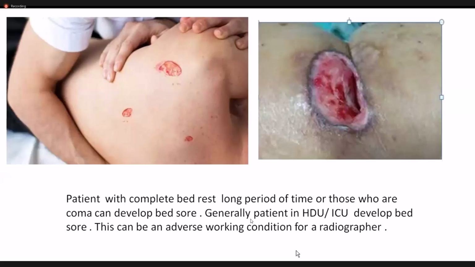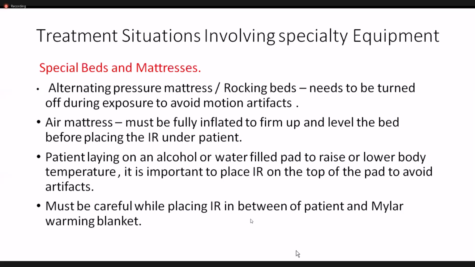And the next thing you can do is ask the nurse to dress such wounds, because without dressing, if you put your cassette under the patient's chest or abdomen, he might feel pain. So you can ask the nurse to dress up such wounds, and whenever the patient is comfortable, you can proceed. So this was the first condition where you might encounter this.